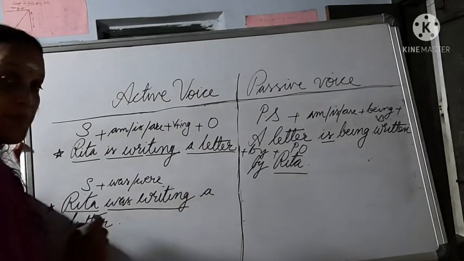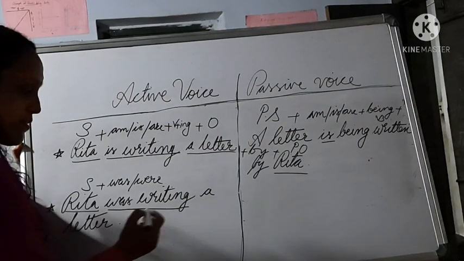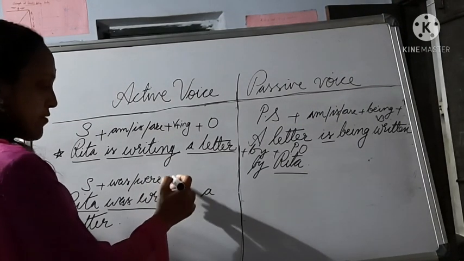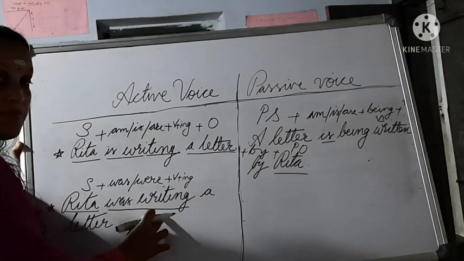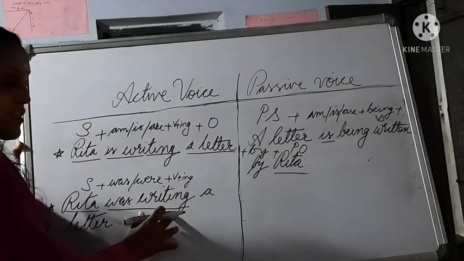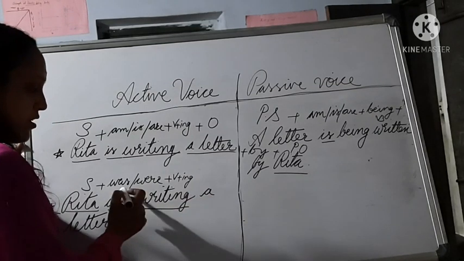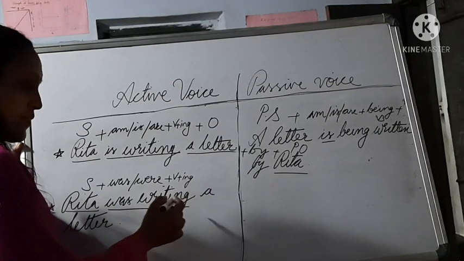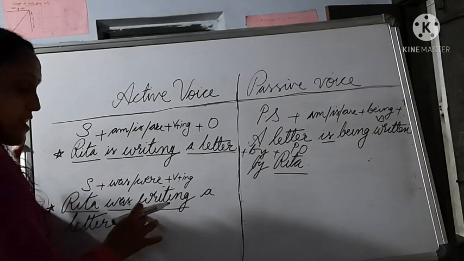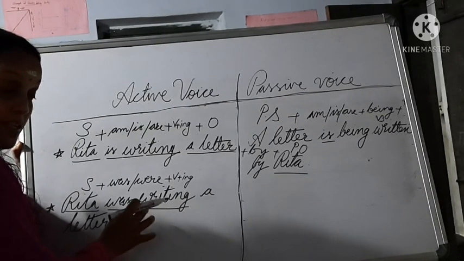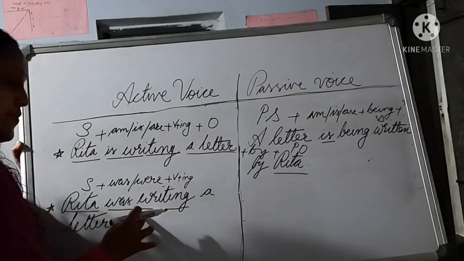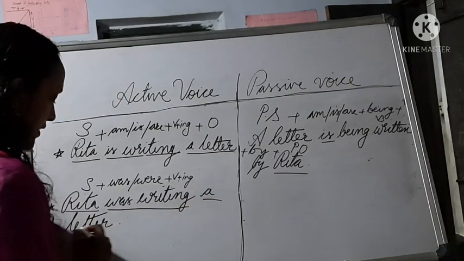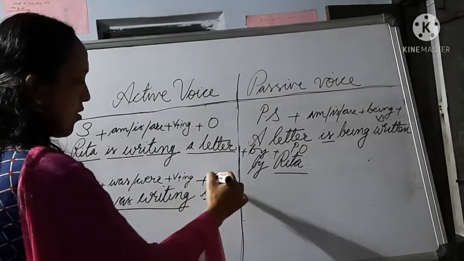I already told you, the ing form of the verb. What is the ing form? Verb plus ing. Writing is the ing form of the verb write. So here was or were plus the ing form of the verb. That is why we can identify it as past continuous form. And a letter, that is the object.